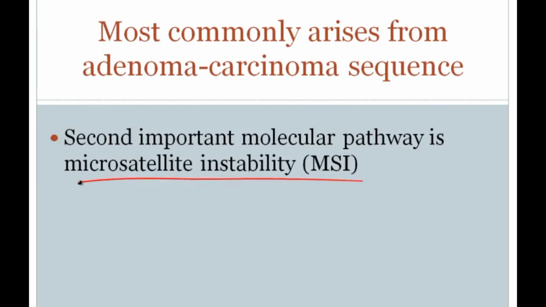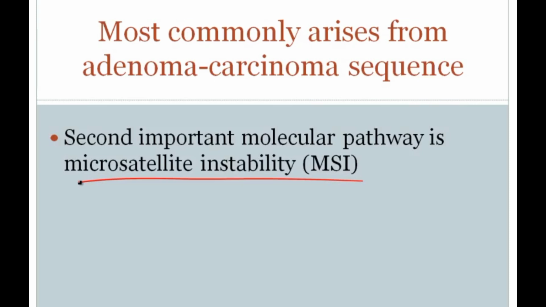Now, what is this pathway? Well, let's begin by reminding ourselves about what microsatellites are. So microsatellites are repeating sequences of non-coding DNA. They're present in our DNA, and every time we have cell division and we copy our DNA, we also copy the microsatellites. Normally, when we have cell division, we will copy the microsatellites exactly the way they are, and we call that microsatellite stability.